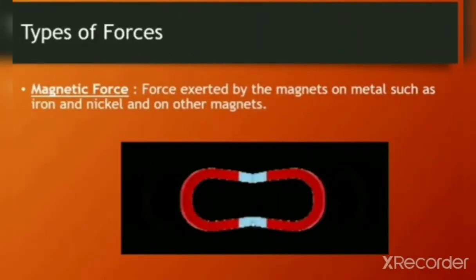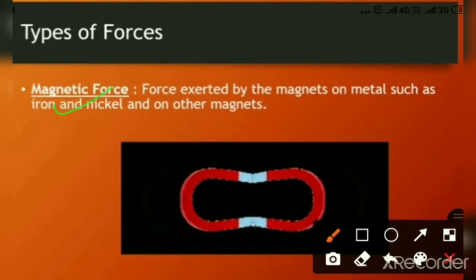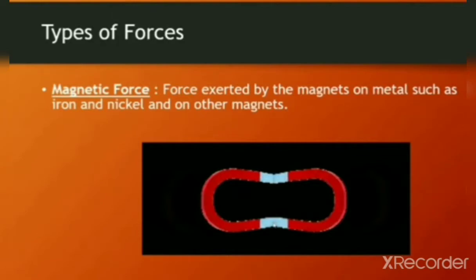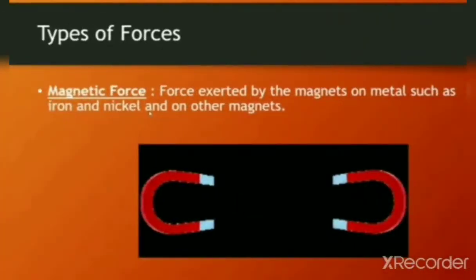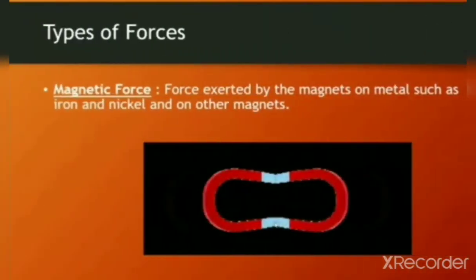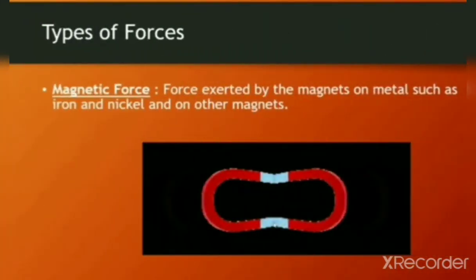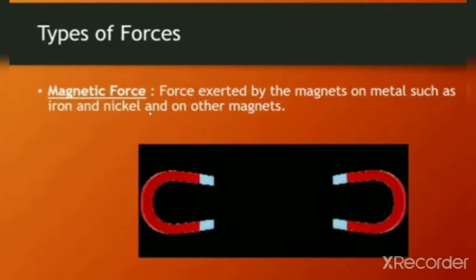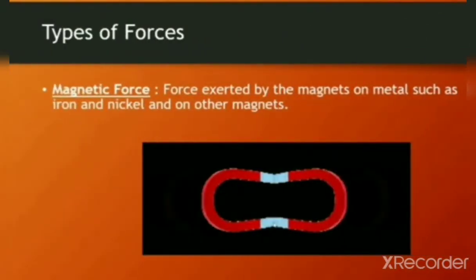Now, next type is magnetic forces. Forces exerted by magnets on metals such as iron or nickel and on other magnets are called magnetic forces. Children, magnets have the property by which they possess a force that can attract or repel objects made of iron, nickel and cobalt. Okay, they have a property. Because of that, they attract or repel objects made of iron and nickel and cobalt. And the force with which magnets pull such objects is called magnetic force.